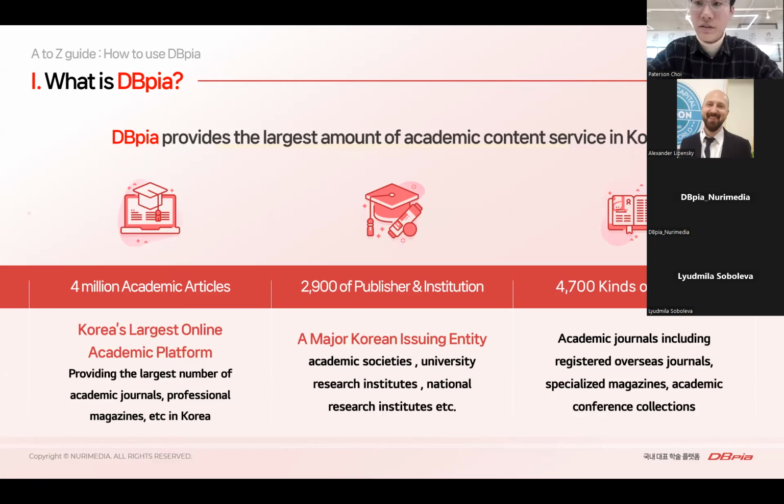Lastly, DBpia has a variety of content. 4,700 journals include not only academic journals, but also registered overseas journals, specialized magazines, and academic conference collections. You'll be able to find the right academic content you're looking for among these diverse contents.